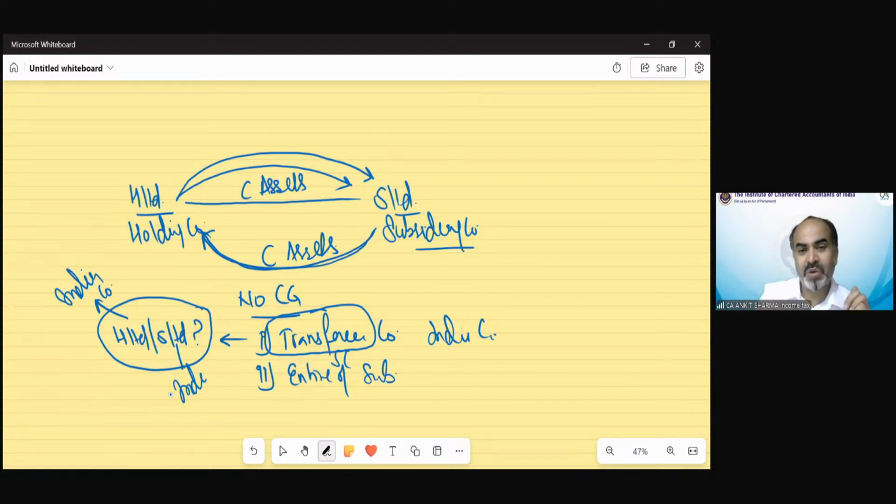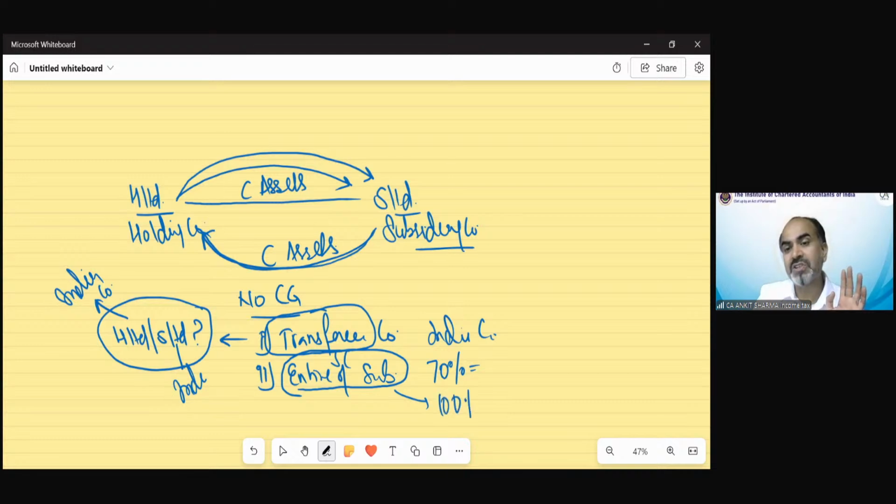Now, the second question: the entire share capital we need. Only in that case would this kind of exemption be there. So if I am having only 70% share capital, S Limited would still be my subsidiary, but this capital asset exemption you cannot claim, whether holding transfers to subsidiary or subsidiary transfers to holding. So for the purpose of getting the benefit of this exemption, we need 100% shareholding of S Limited.